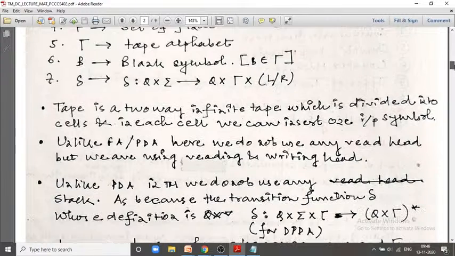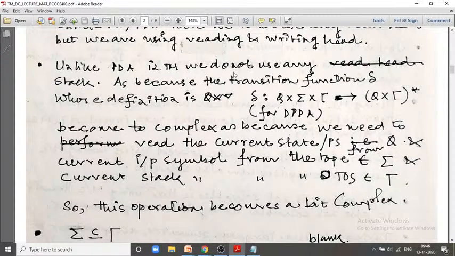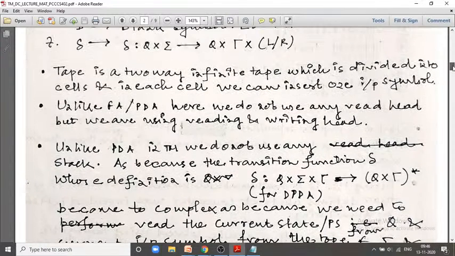So this is very important: unlike PDA, the Turing machine does not use any stack. The Turing machine does not have any stack, whereas for the PDA the transition function definition is this. So it becomes too complex, because we need to read the present state, the current input symbol from the tape, which belongs to the big sigma, and the current stack symbol from the top of the stack, which belongs to the big gamma.